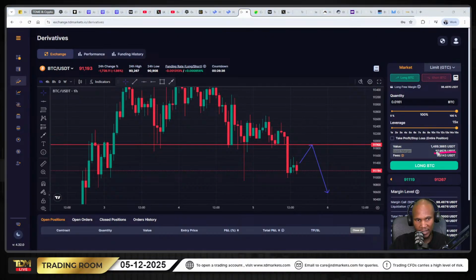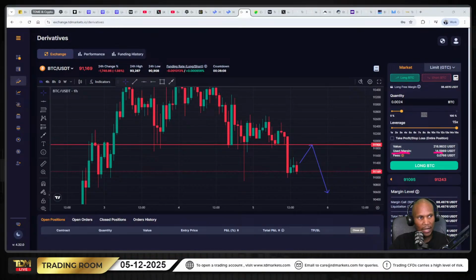But if I move this down and trade small bits, I can still take more trades, because each position with this 15% is going to require 14.59 USDT as my margin. So if I have more than 14.59 USDT, I can still take more positions until your margin is used up.